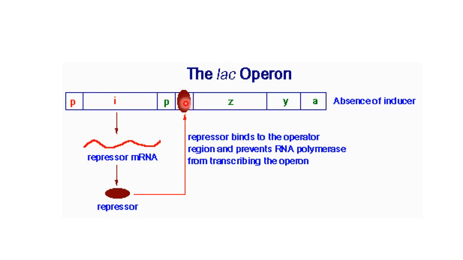As a result of this binding of the repressor to the operator, RNA polymerase cannot bind to the promoter region. And if RNA polymerase cannot bind here, there will be no transcription of the structural genes. So that's what is written here: the repressor binds to the operator and prevents RNA polymerase from transcribing the operon. So the genes remain switched off in the absence of the inducer.